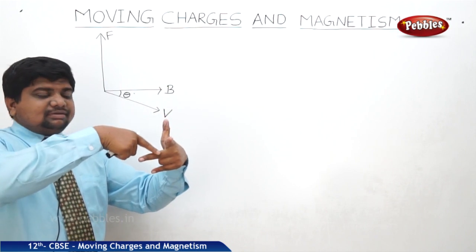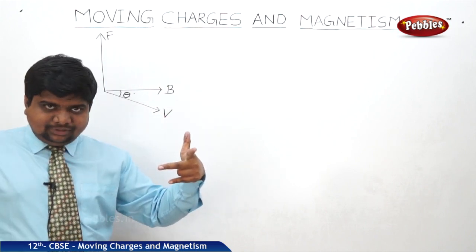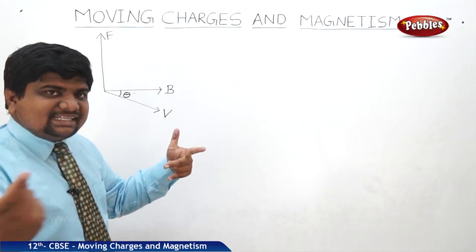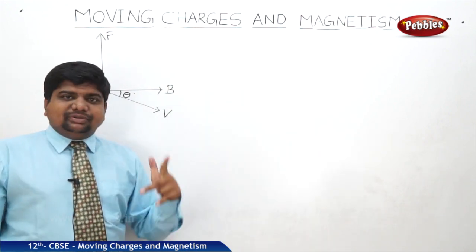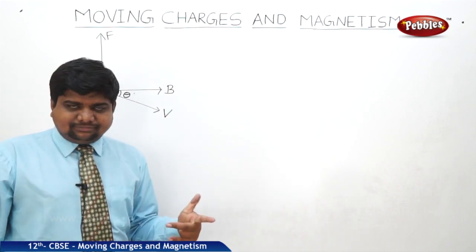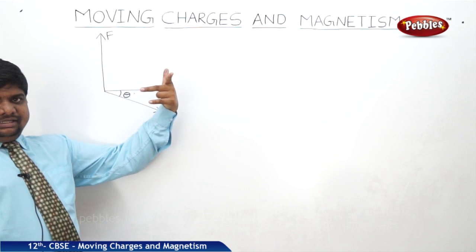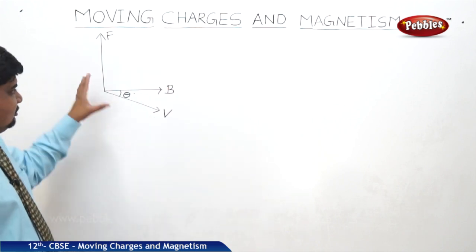These two fingers are separated by an angle. If the angle between them is 90, then we can expect the maximum force, because sine 90 is 1, the maximum value of the sine. This is also very, very important.